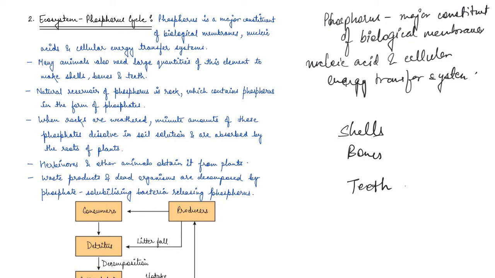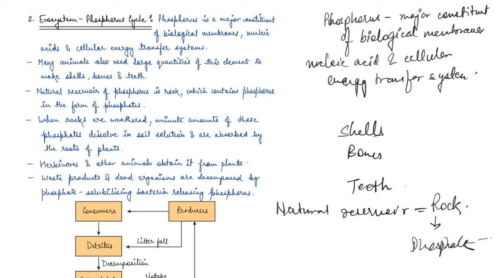If we talk about the natural reservoir of phosphorus, it is what? It is basically the rocks that we have. So rocks contain phosphorus in the form of phosphates, right? Now, when rock weathering happens, minute amounts of these phosphates dissolve in soil solution, and these are absorbed by the roots of the plants, right?